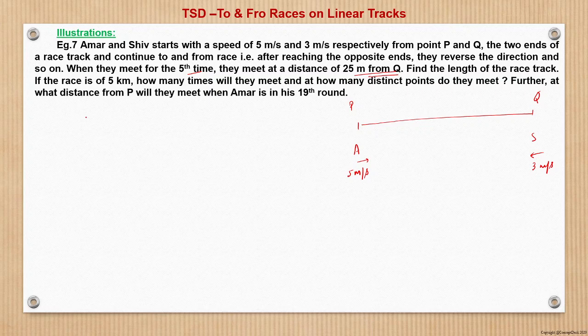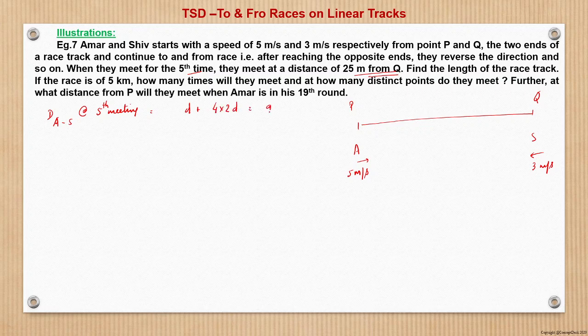Fifth meeting. So the total distance covered by Amar and Shiv at the end of the fifth meeting is what? Since they are in opposite directions, the first meeting will be D, and then the subsequent 4 meetings will each see 2D distance between them.